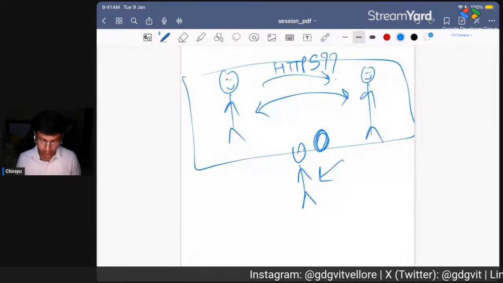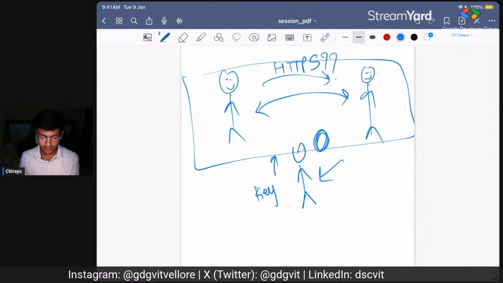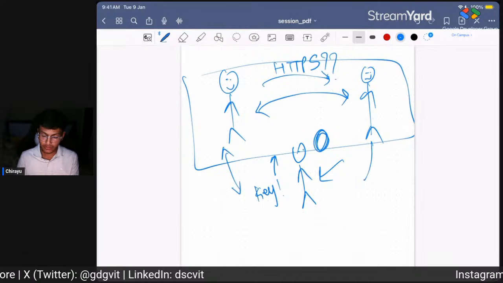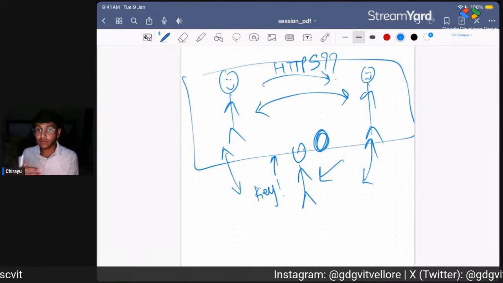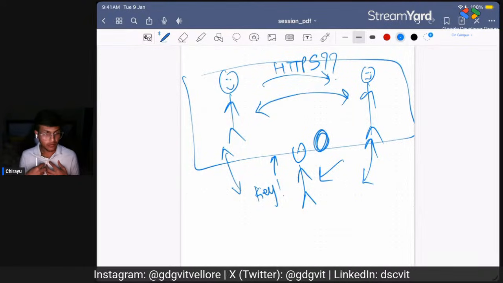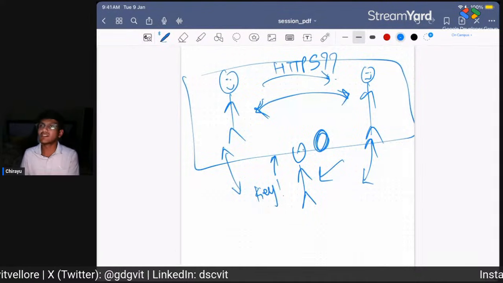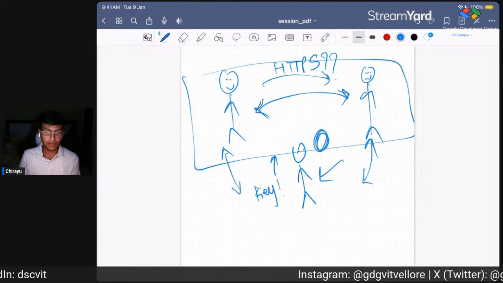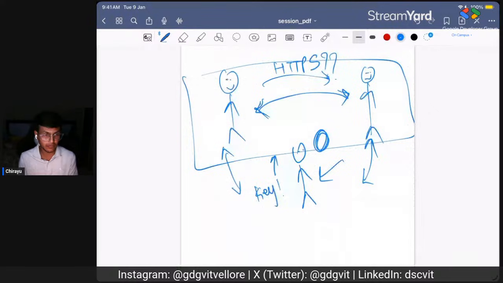This room will have a key, a standard key or any digital key, which only these two people have. Only these two people have that key, and only they can enter the room. Even if I try to enter the room, it won't allow me. This is the best example, I guess. It won't allow me to enter the room, and then I can't hear or listen to anything, the data which they're sharing.